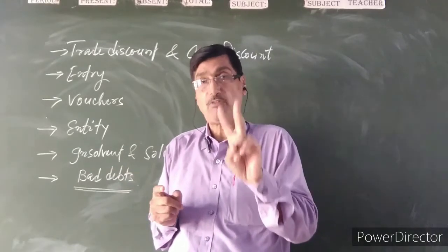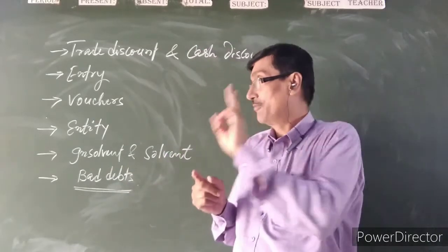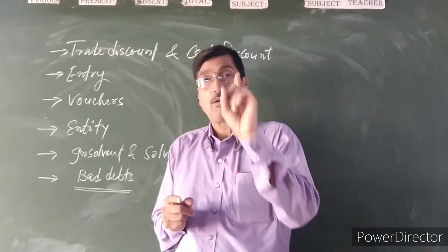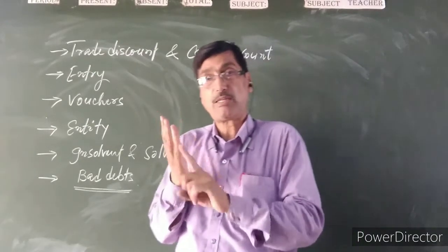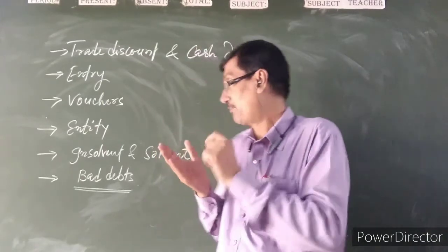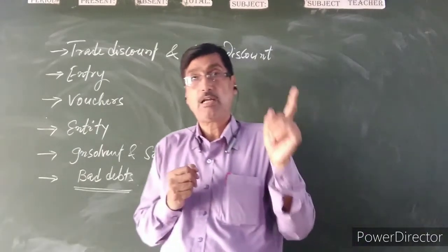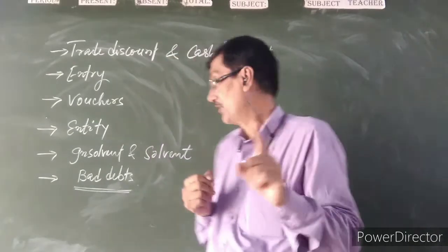To become insolvent there is one condition: excess of liabilities over the assets. Then that person or firm is declared insolvent by the court.